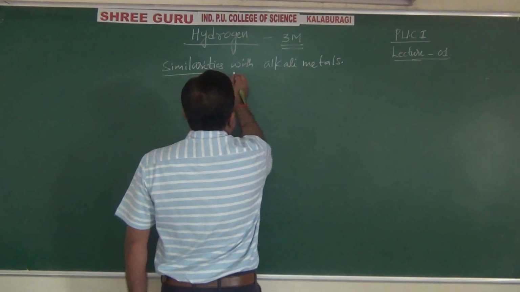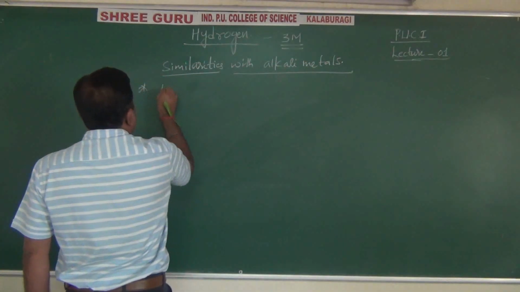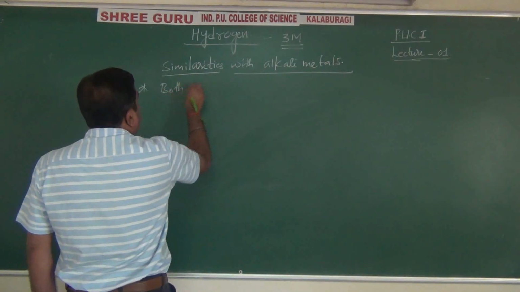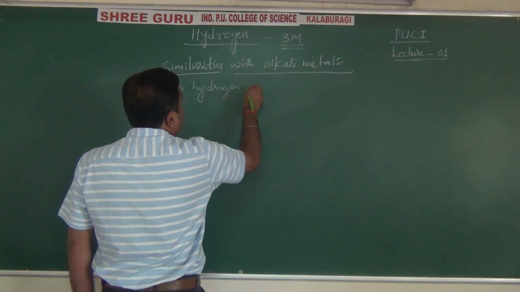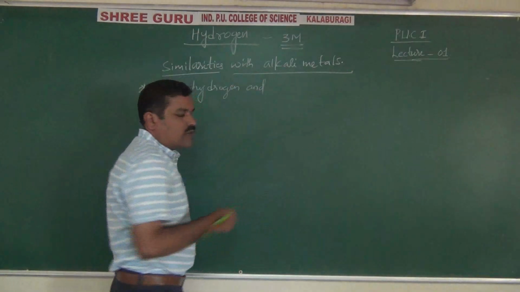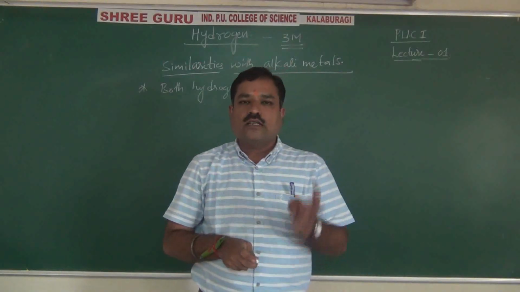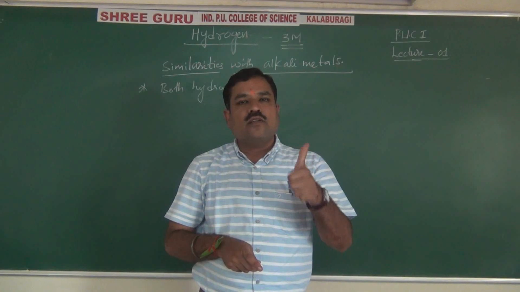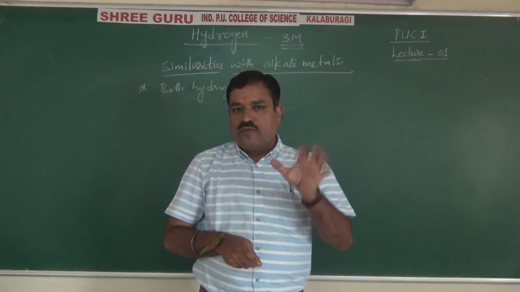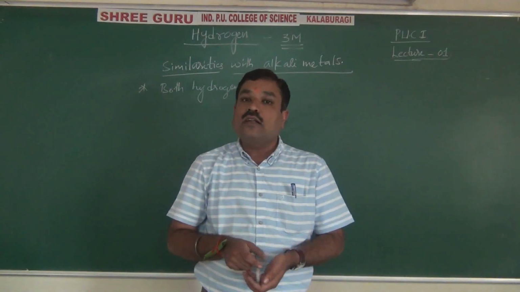Very simple, students. Just see. First one, both hydrogen and alkali metals. What are alkali metals? We already know. First group of the periodic table, like lithium, sodium, potassium, rubidium, cesium, and francium. First group, they belong especially to the S block elements. The first group elements are called alkali metals.